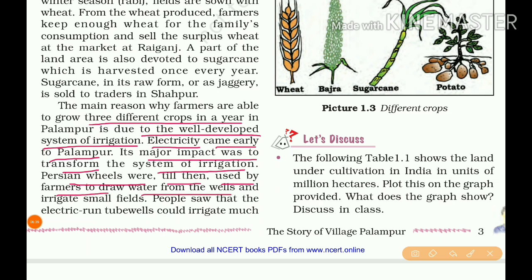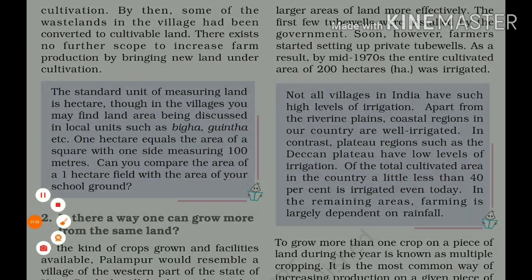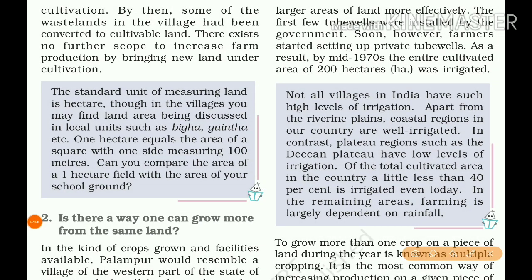This is an old traditional method. Persian wheels were tied to bullocks or turned by humans themselves. They draw the water from the deep well to irrigate the small fields. People saw that the electric-run tube wells could irrigate much larger areas of land more effectively. So small areas are irrigated through the Persian wheels and large areas are irrigated through the tube wells in Palampur.